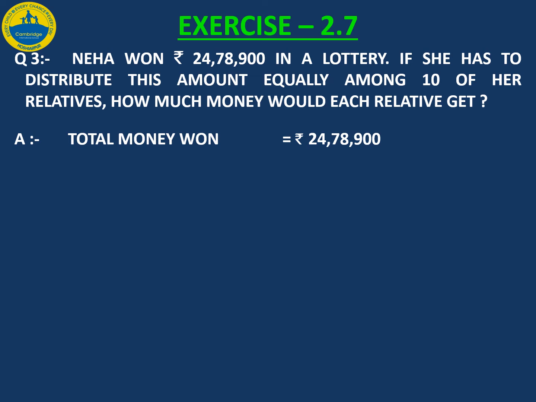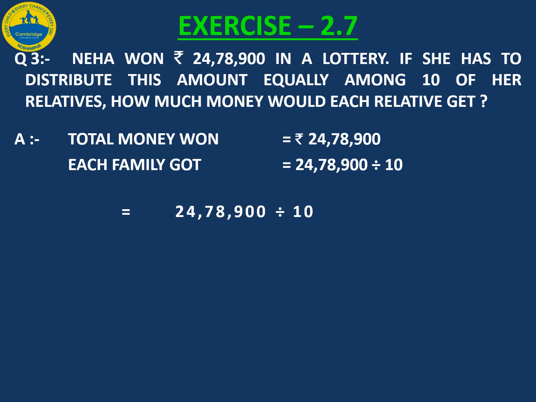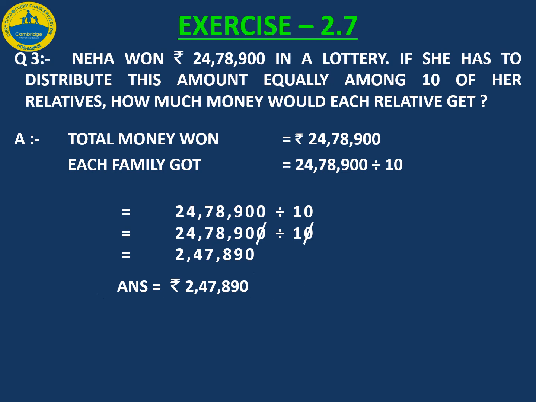So what we will do? Total money will be divided by the number of relatives, that is 10. So 24 lakhs 78,900 will be divided by 10, and you know that 0 and 0 cut. So finally amount is 2,47,890. This is the amount which each relative will get.